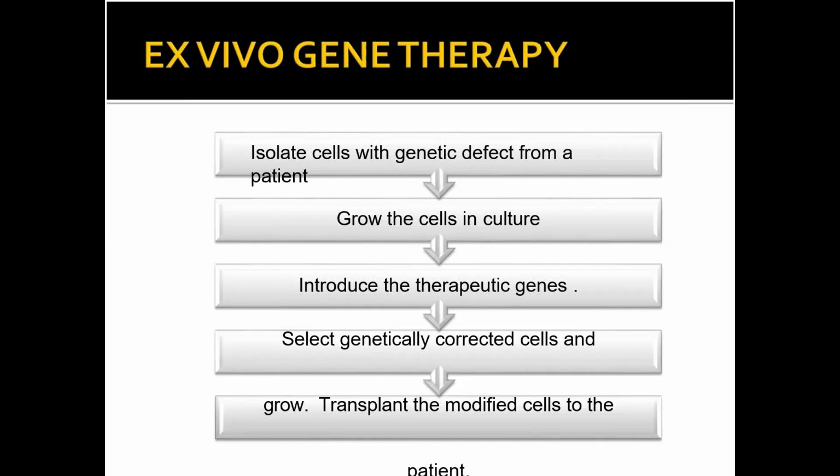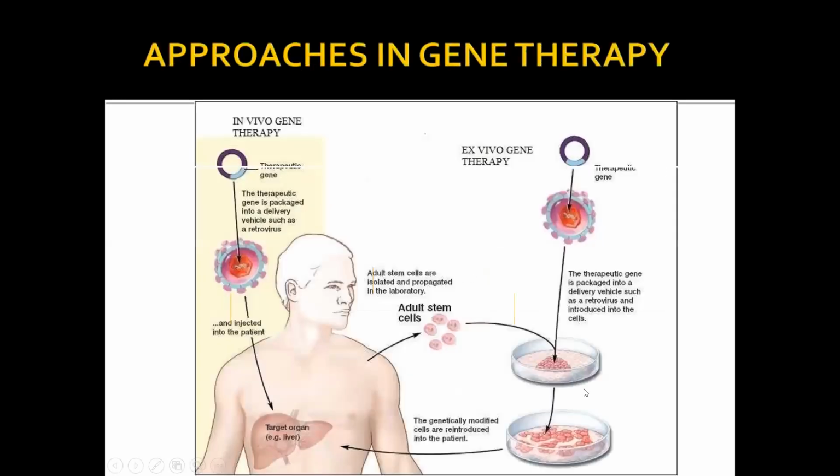Introduce the therapeutic gene, select genetically corrected cells, and transplant the modified cells into the patient. So after the growing of the cells, when the therapeutic genes are introduced, see here the cells are growing. The adult cells, this is the cell which is responsible for the disease. It is isolated and grown in the media, and the therapeutic gene is introduced into this media.